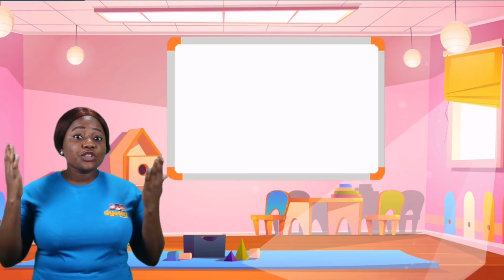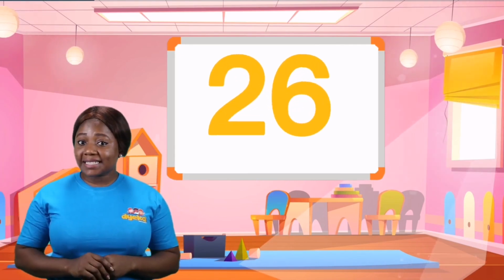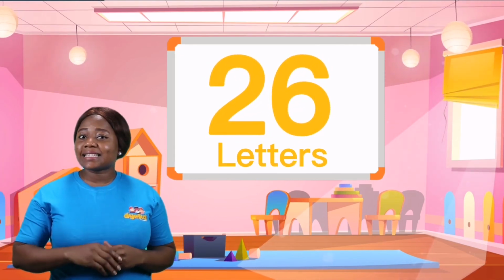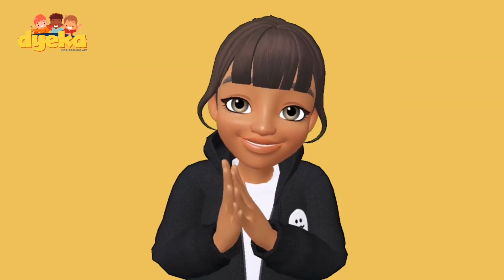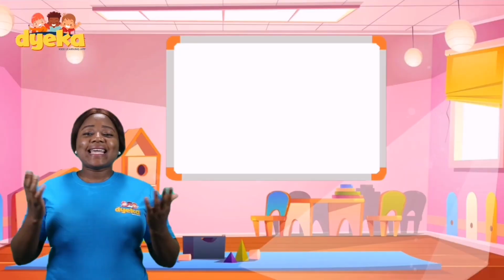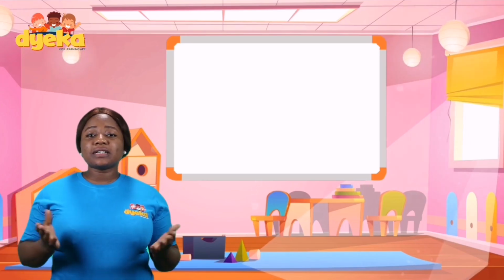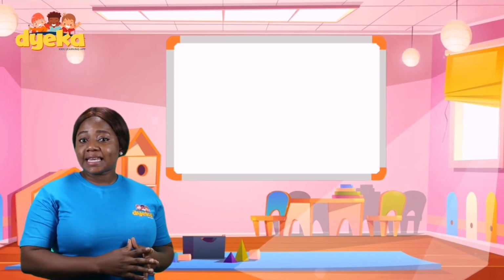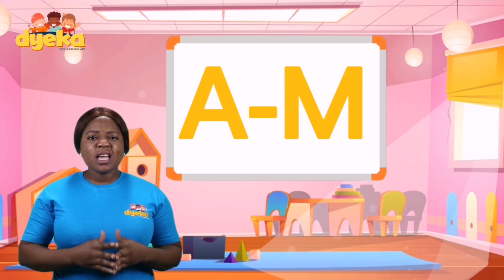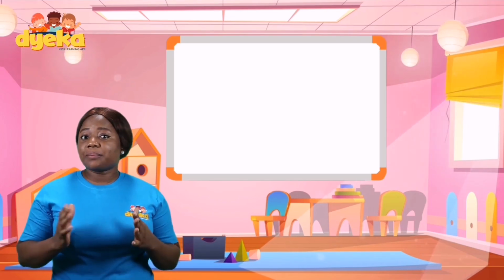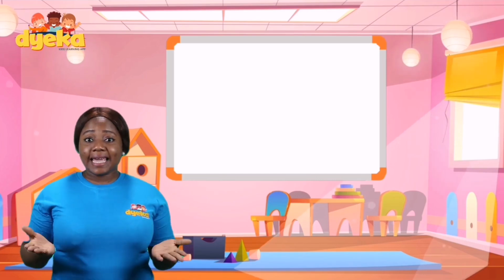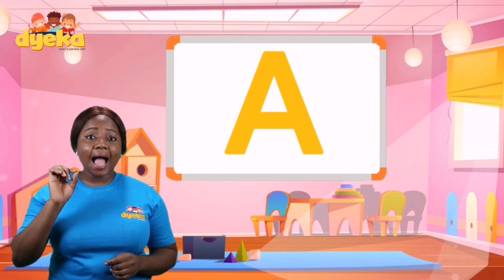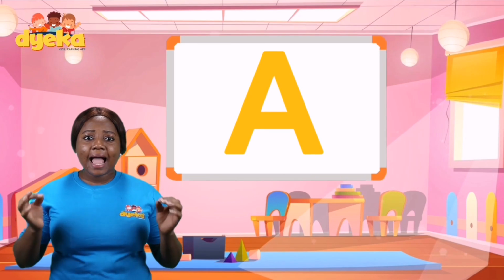Dear, do you know that there are 26 letters and each letter has a name and makes a sound? Yay! In this lesson, you will learn about the letters A to M and some objects that begin with these letter sounds. Let's begin. Letter A, sound A, as in ankle.